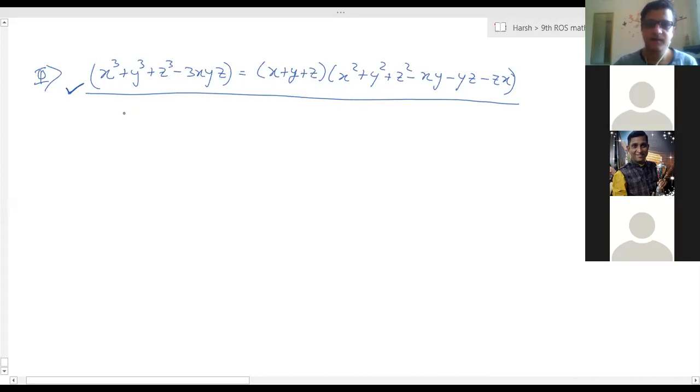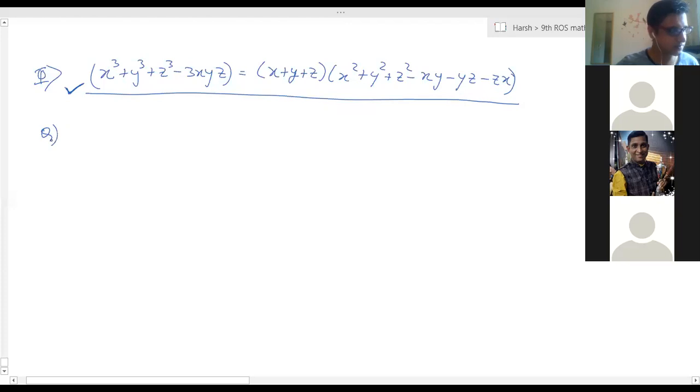Sir, in this identity, instead of minus 3xyz, if it is plus, then it will become plus xy plus yz plus zx? That you will have to derive. Tarun, you remember in x cube plus y cube the minus was there, correct? How that minus came, I told you, for cancelling and all. For that also you'll have to derive it. But let's focus on this one first. Plus xyz will not come as of now. I'll do a few questions both sides, from here to here and here to here.